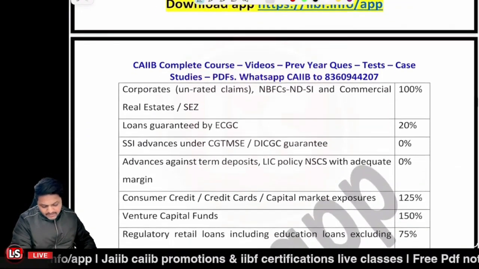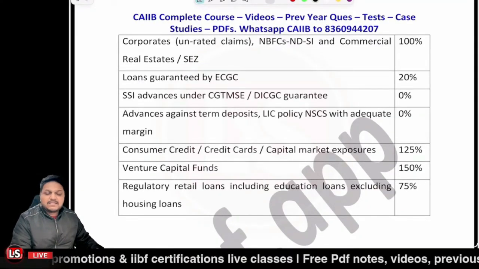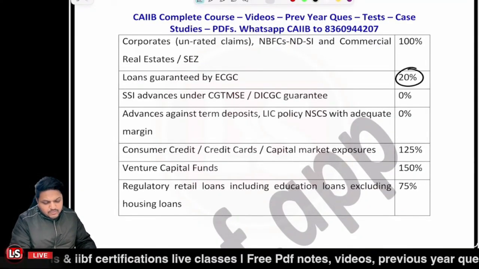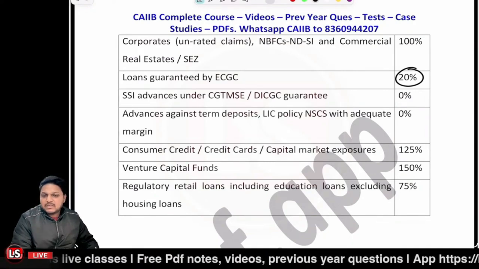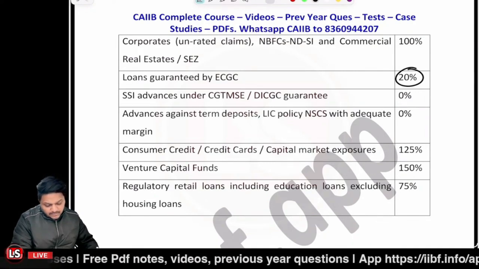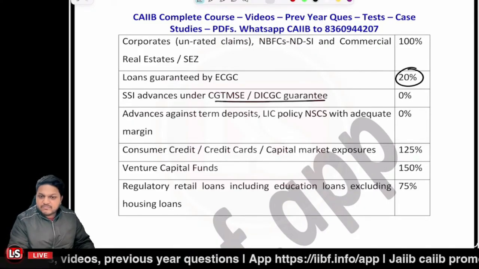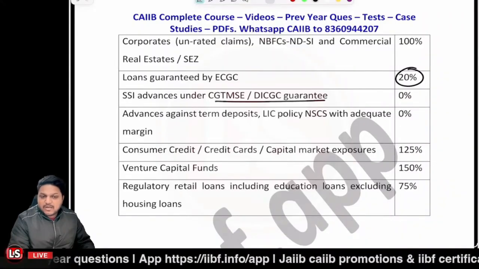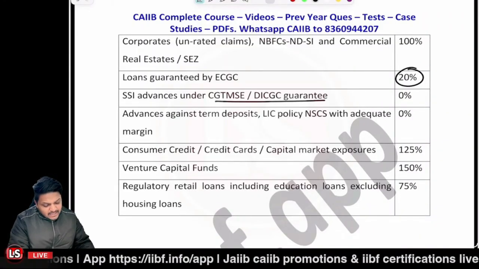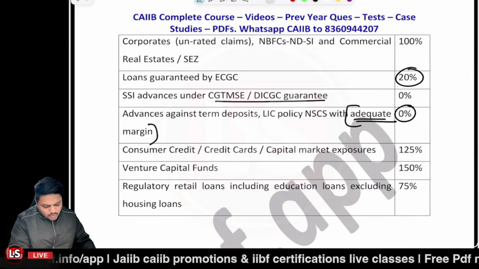And further, if we are having loans which are guaranteed by the ECGC, very important, it is 20%. If there are any small scale industry advances based upon the CGTMSE guarantee or DICGC guarantee, then 0%. Very important, then 0%. Advances against a term deposit or LIC policy or NSC where adequate margin is there. This is the condition: adequate margin is there, then 0% again.